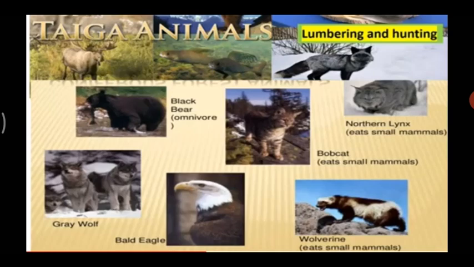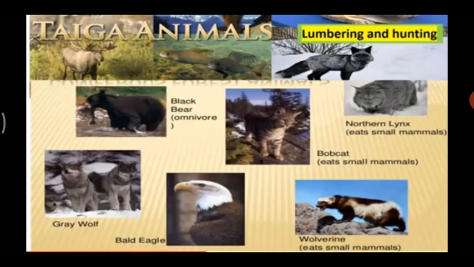Then the different animals that are found in the taiga region, they are caribous, the reindeer, the silver fox, and the bears. You can see the black bear, the bobcat, the eagle, the wolf, and all these animals, they have thick fur. You can see in the picture, they have thick fur on their body. Soft and thick fur, so that they can protect them from the winters, from the snow.